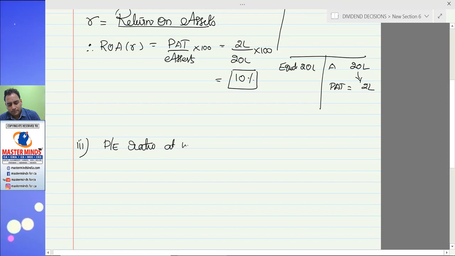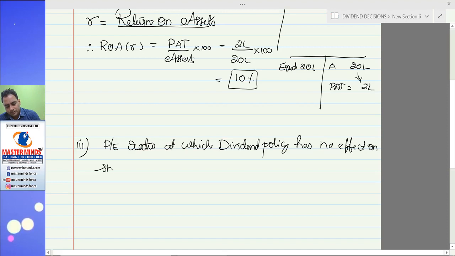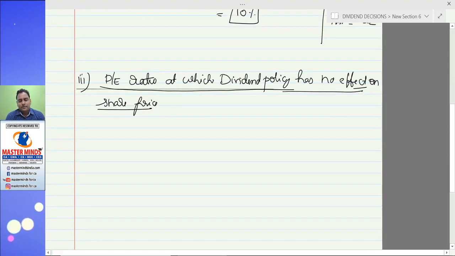At which dividend policy has no effect on share price. So this is question number 3. At what PE ratio the dividend policy and the share price are independent?